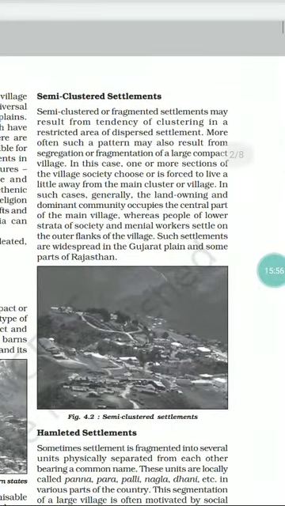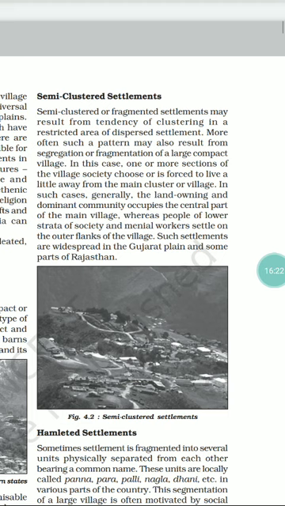Now the next one is semi-clustered settlement. So we will look at where this type of settlement can reside. Semi-cluster, also known as fragmented, is not that much compact and not that much dispersed. This is like in between. A kind of tendency of clustering, but not that much compact.